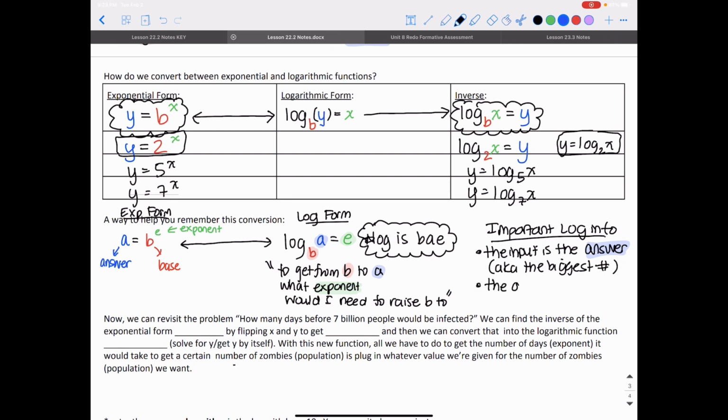The output is the exponent. It's always going to be the exponent. That's what a logarithm spits out. Always. It spits out the exponent.